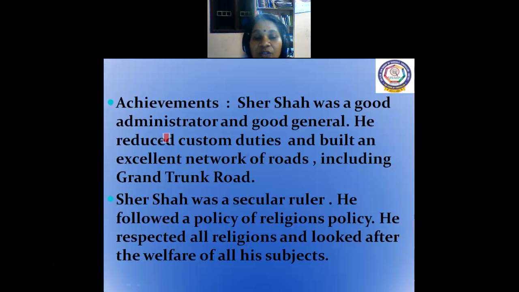Sher Shah was a good administrator also. He knew how to administrate very well and was a good general. He reduced custom duties and built an excellent network of roads, including Grand Trunk Road. You see here, in our country, the Grand Trunk Road, GTR.